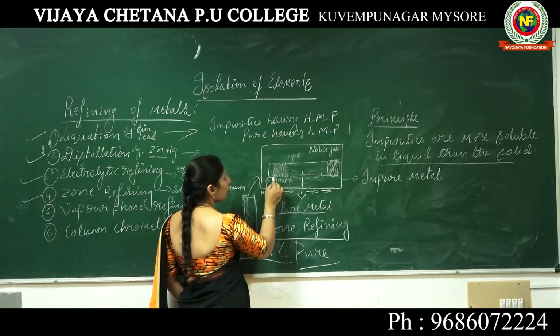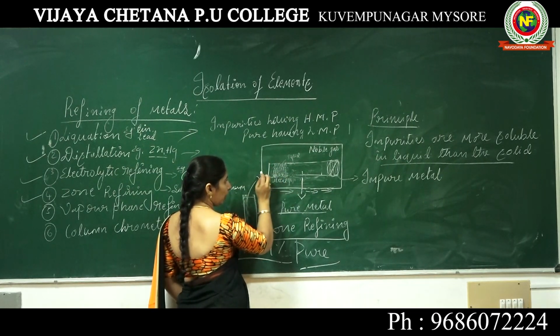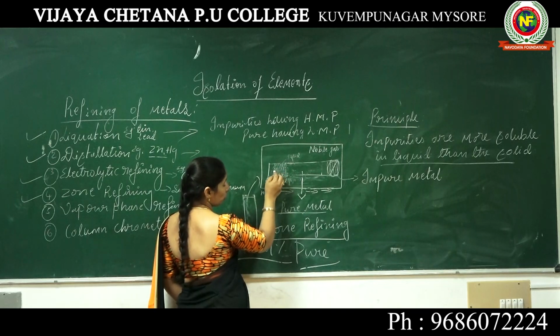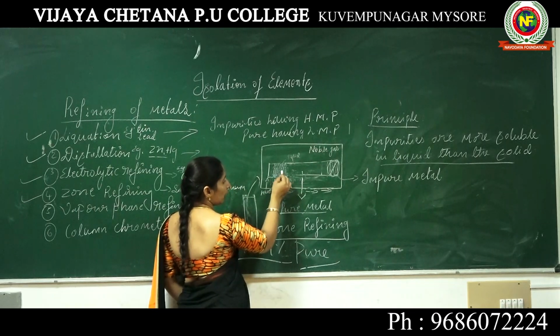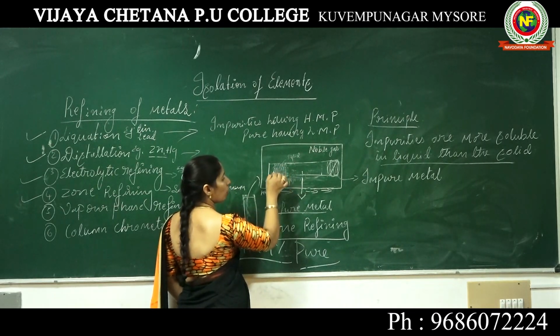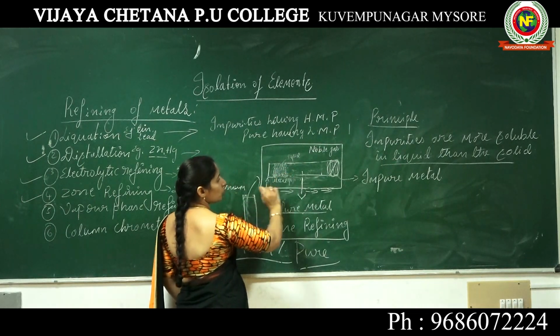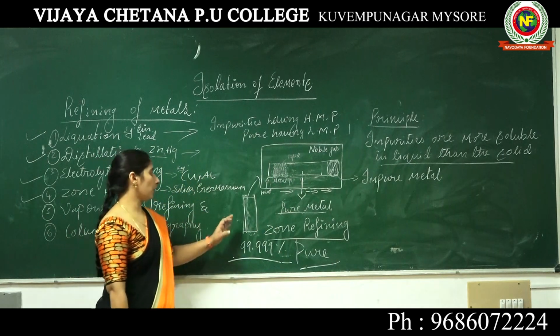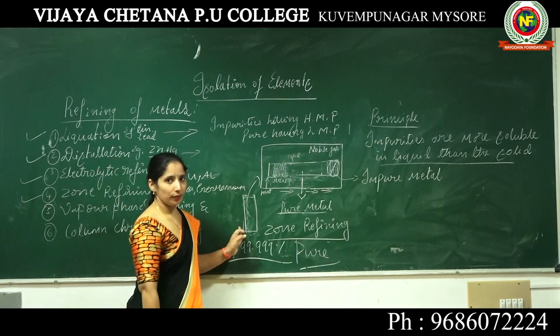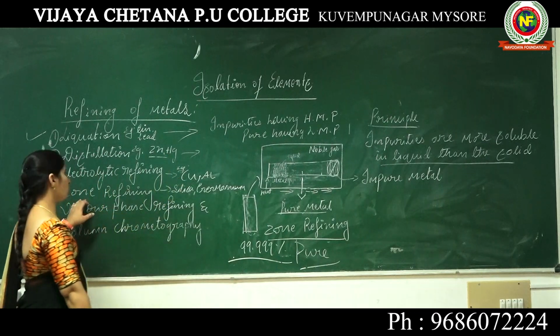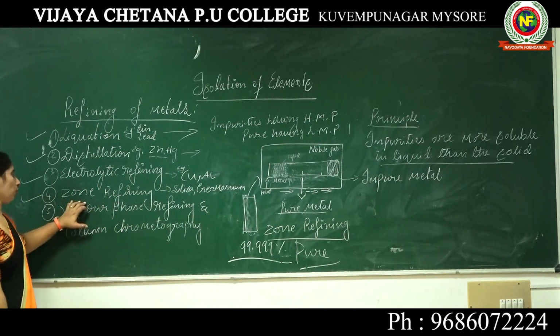After that, when I move this heater to the next part, this melted portion will get solidified. Where the impurities are more soluble in liquid than in the solid, so they will move forward. Again I will heat this portion, again they will melt and solidify, and again the impurities move forward, meaning they are soluble in liquid more than in the solid. So like this the process goes on, until we get the pure metal through this method, that is zone refining.